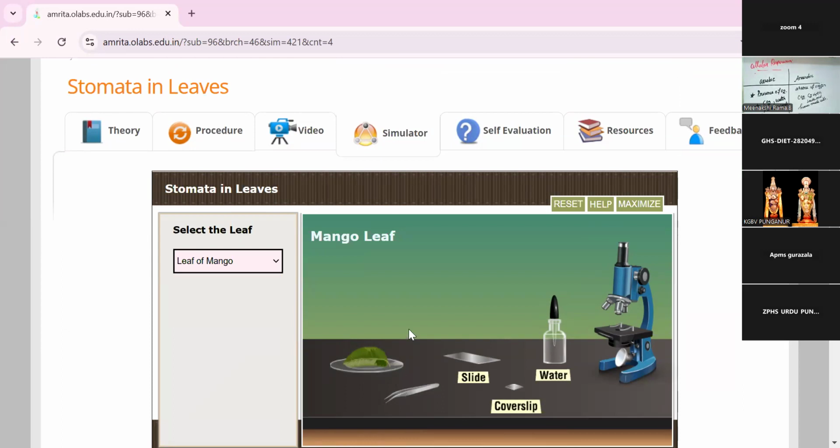I'm choosing a mango leaf. With the help of forceps, I first tear the leaf and take one part of it. I put one or two drops of water on this leaf, cover it with the cover slip, and place the slide.